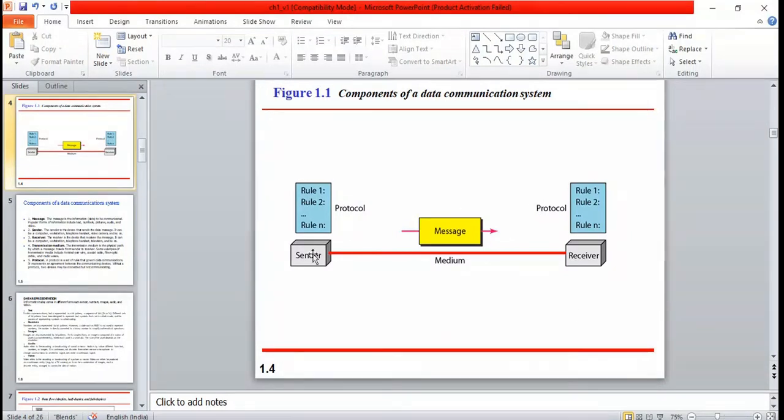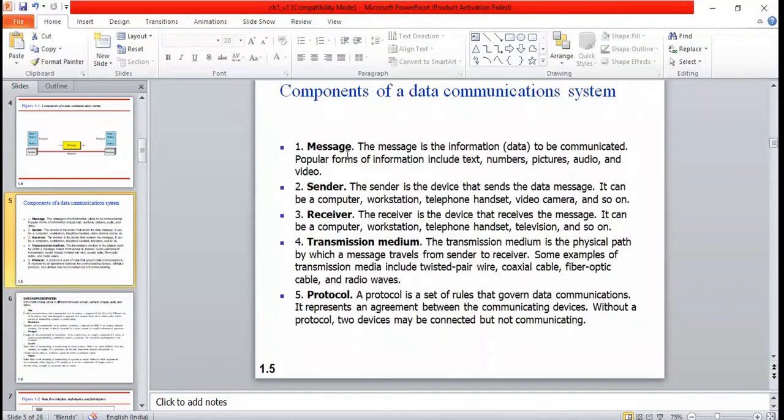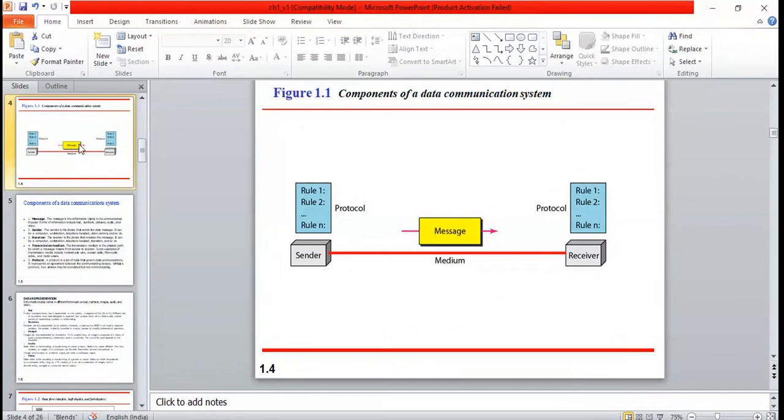Now we'll go through what a sender is. The sender may be a user, or some device, a computer or a mobile. The receiver is the same thing; it is also a device. Now we'll discuss each of these components.